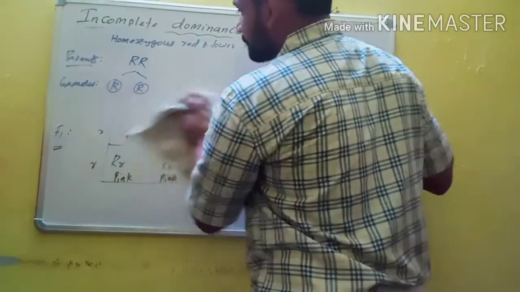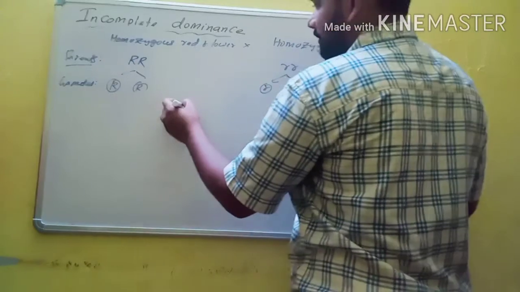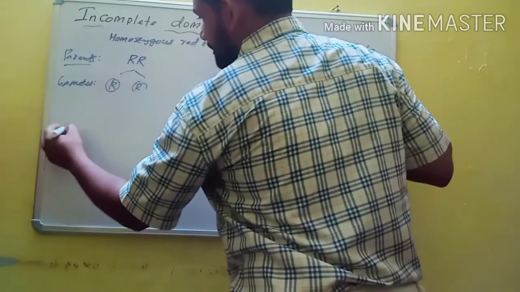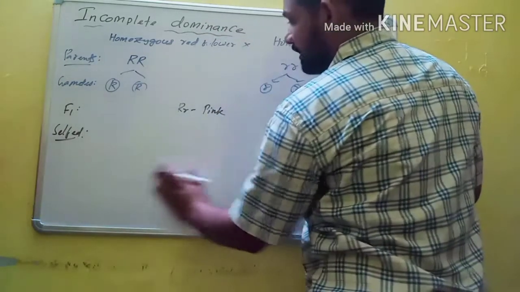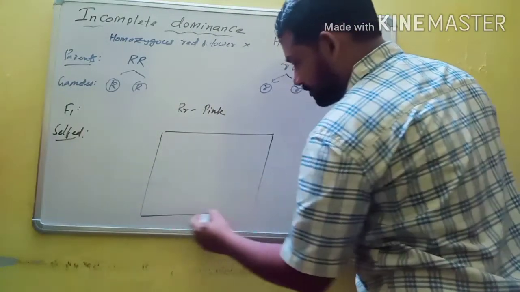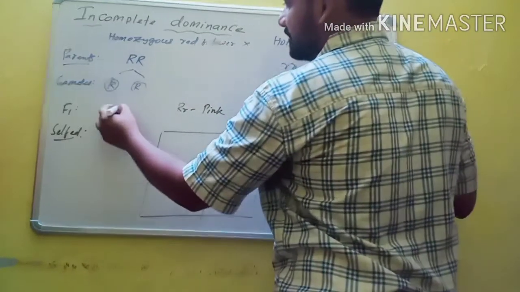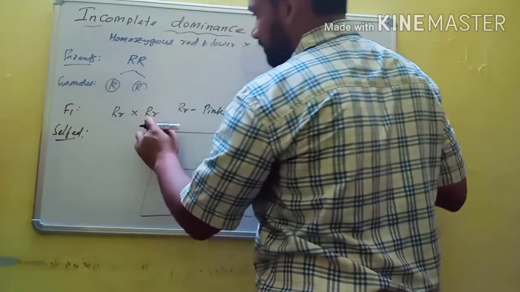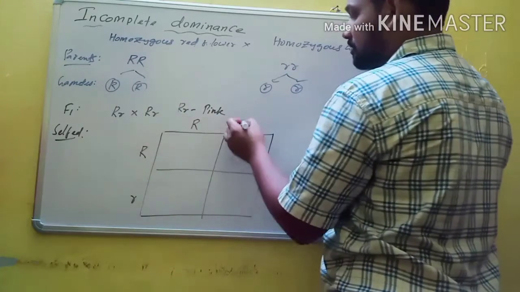So again, the F1 generation is self-fertilized. When F1 capital R and small r, which is pink, is self-fertilized, then with the help of the Punnett square, we can easily obtain the probability of possible gametes. Self-fertilization means capital R small r crossed with capital R small r, pink flower crossed with pink flower. So what are the gametes? This is one gamete, this is another gamete. So these parents also produce the same gametes.